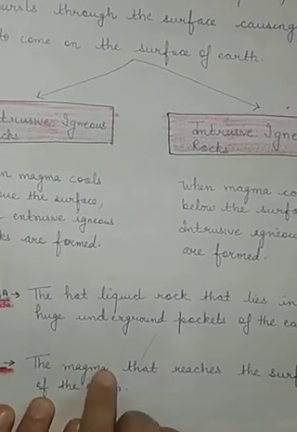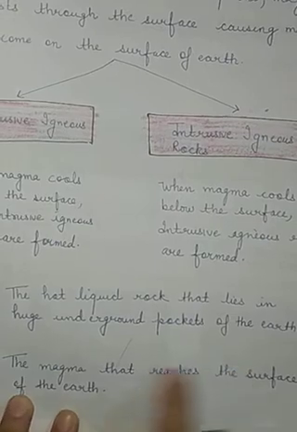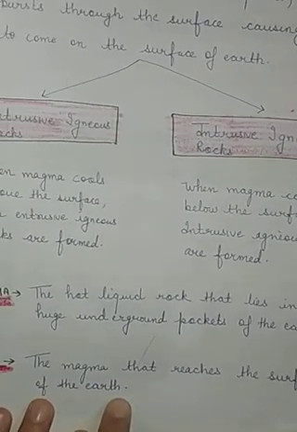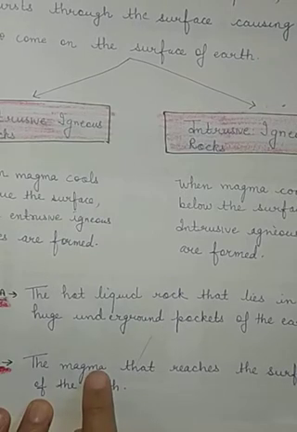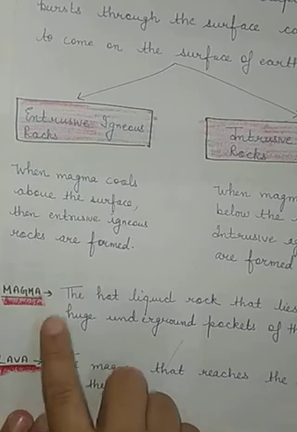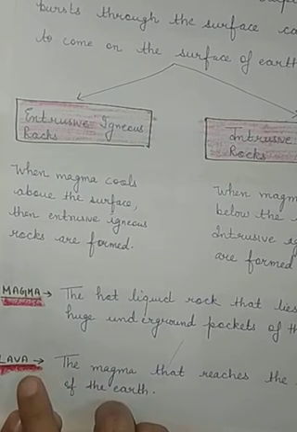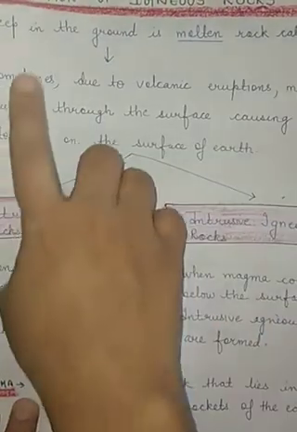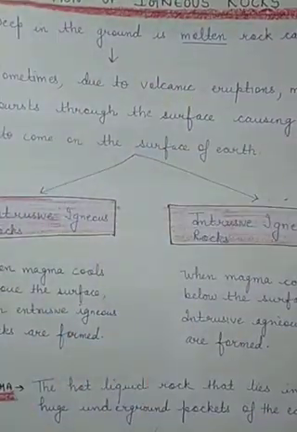When this magma reaches the surface of earth, due to volcanic eruption or any other reason, then this magma is termed as lava.